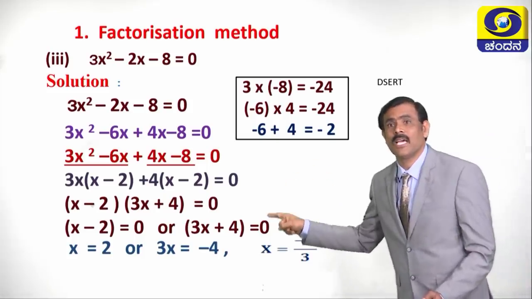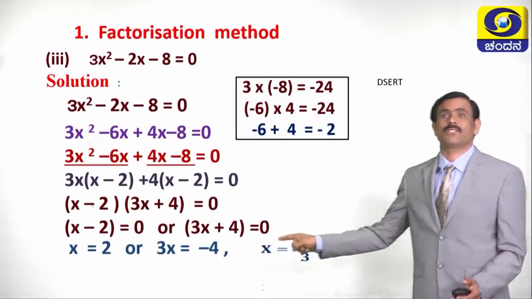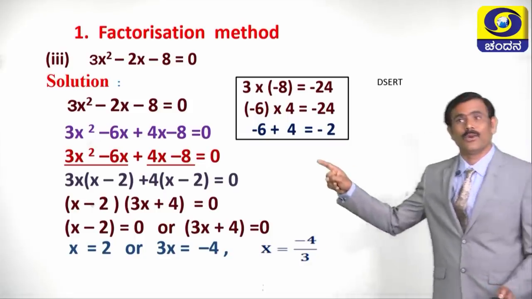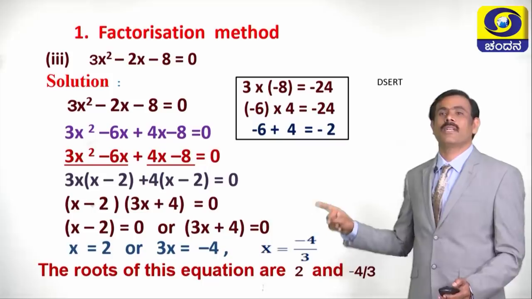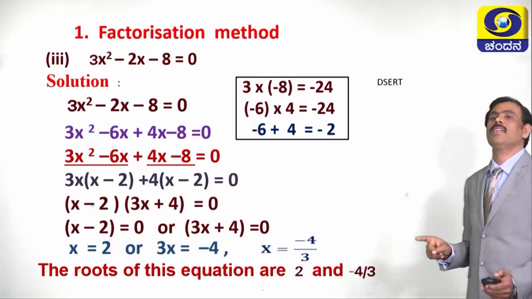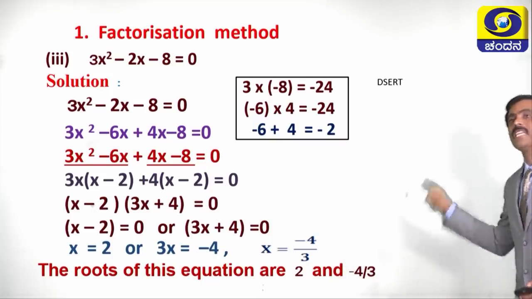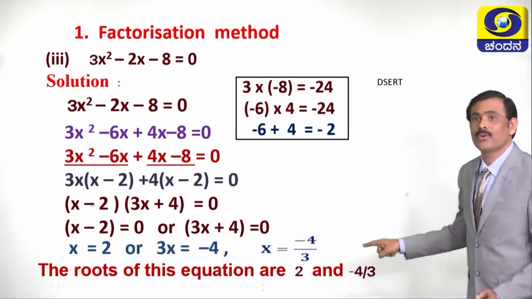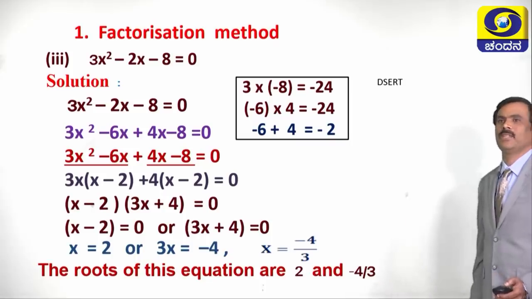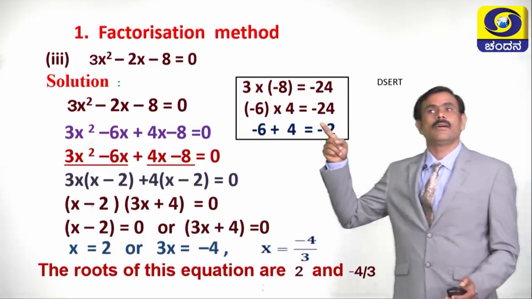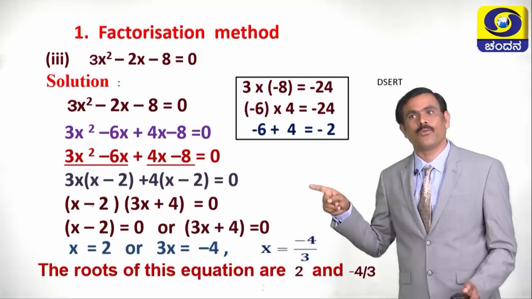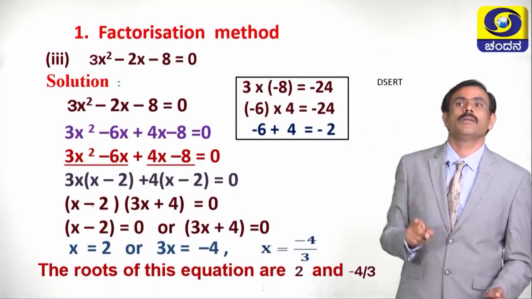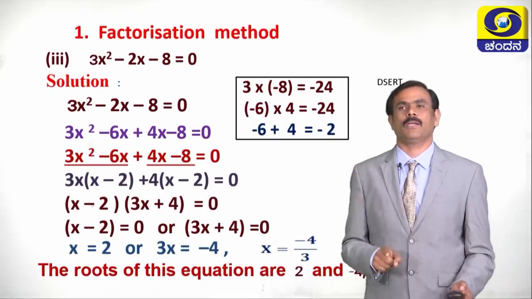What are the roots here? One root is plus 2, another root is minus 4 by 3. So, the roots of this quadratic equation are 2 and minus 4 by 3. Children, these are the steps you have to follow while solving a quadratic equation by using the factorization method.